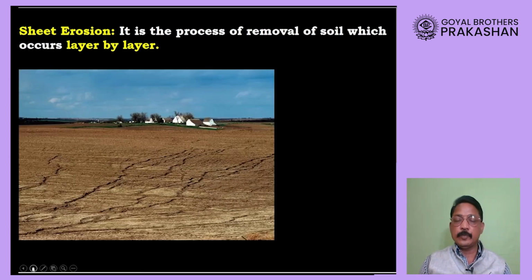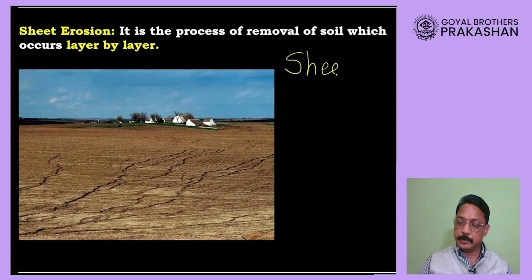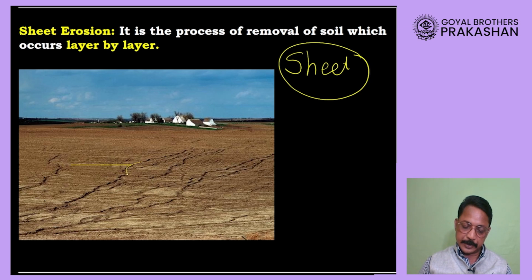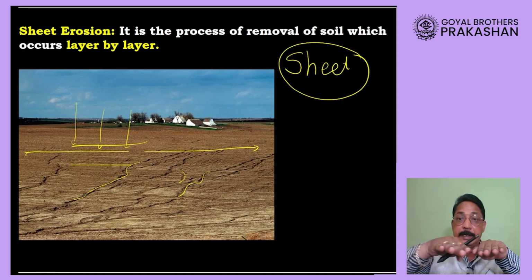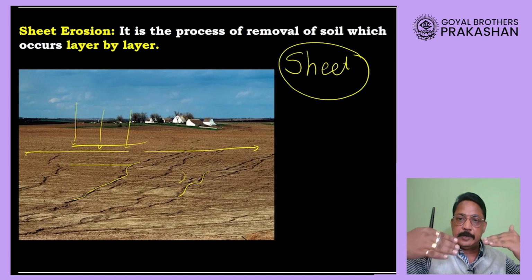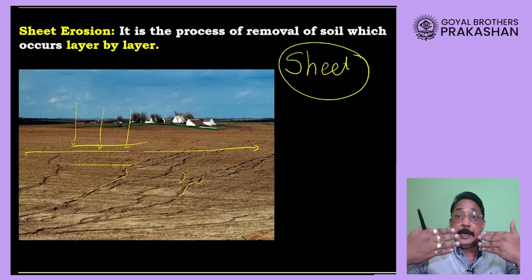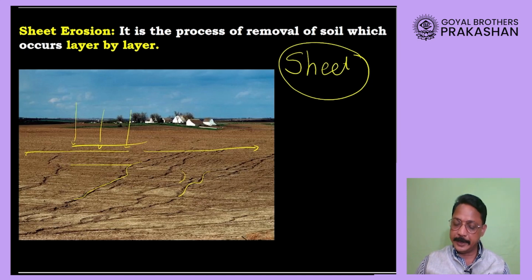Now another type of erosion is called sheet erosion. Okay, now what exactly is sheet erosion? Now you will find these gullies, oh sorry, these rills are formed, dear students, but at the very same time when rainfall occurs, the water will spread on the entire land, and this water will start flowing downward, taking the upper layer of the land. I repeat, it will start taking what? The upper layer of the land.